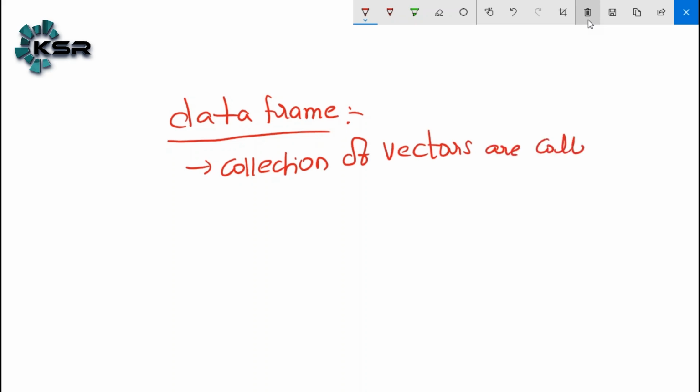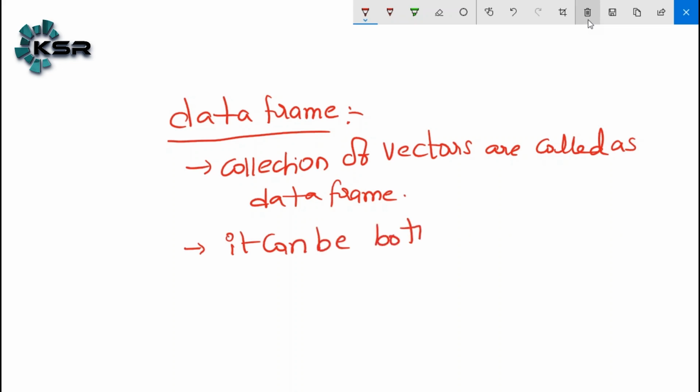Here the vectors can be both numerical as well as character.